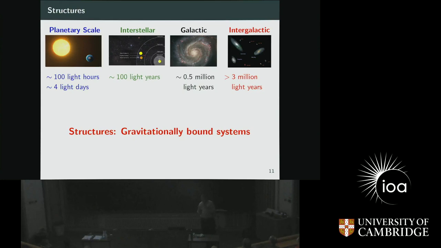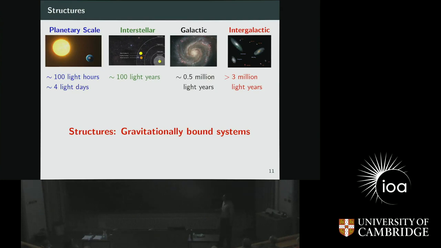So that is a gravitationally bound system. The more technical way of saying it is that their total energy is negative, so they are bound together. But there exists structure on all scales. So I will just describe what structures exist on these four different scales.